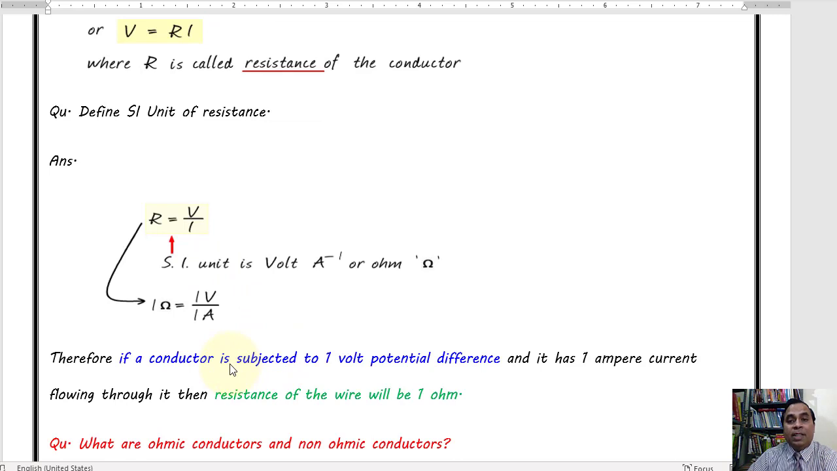Now we go for its through definition. If a conductor is subjected to 1 volt potential difference and it causes 1 ampere current passing through it, subjected to no physical change of status, then resistance of the wire will be 1 ohm. Once more, if 1 volt potential difference across the ends of conductor is causing 1 ampere current to come up, then resistance of the conductor will be 1 ohm.